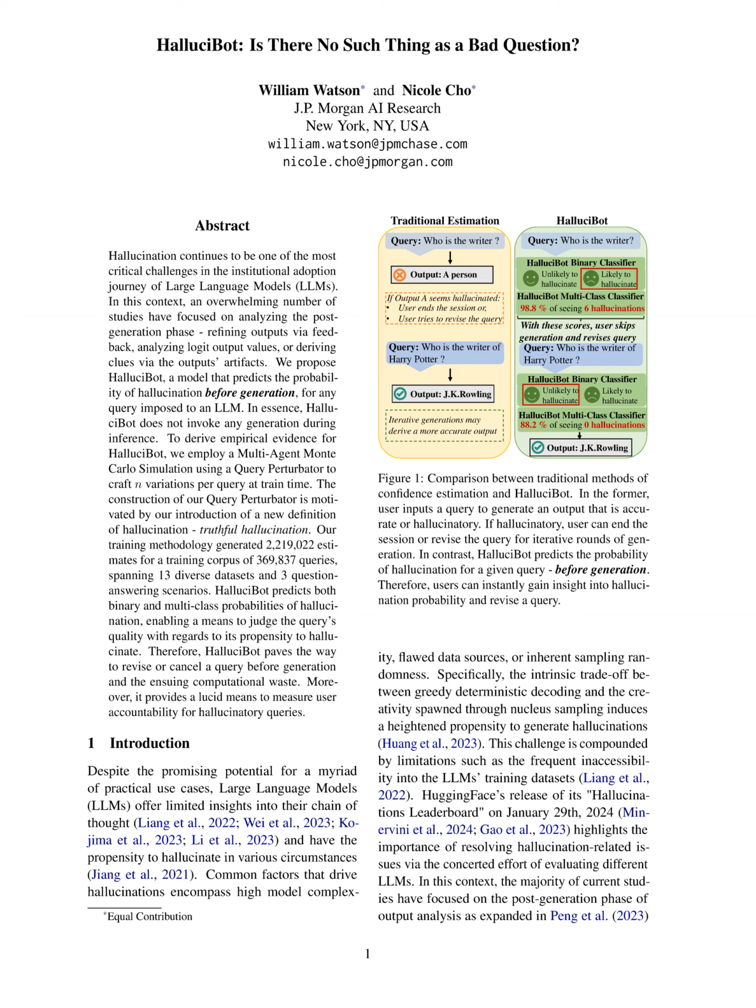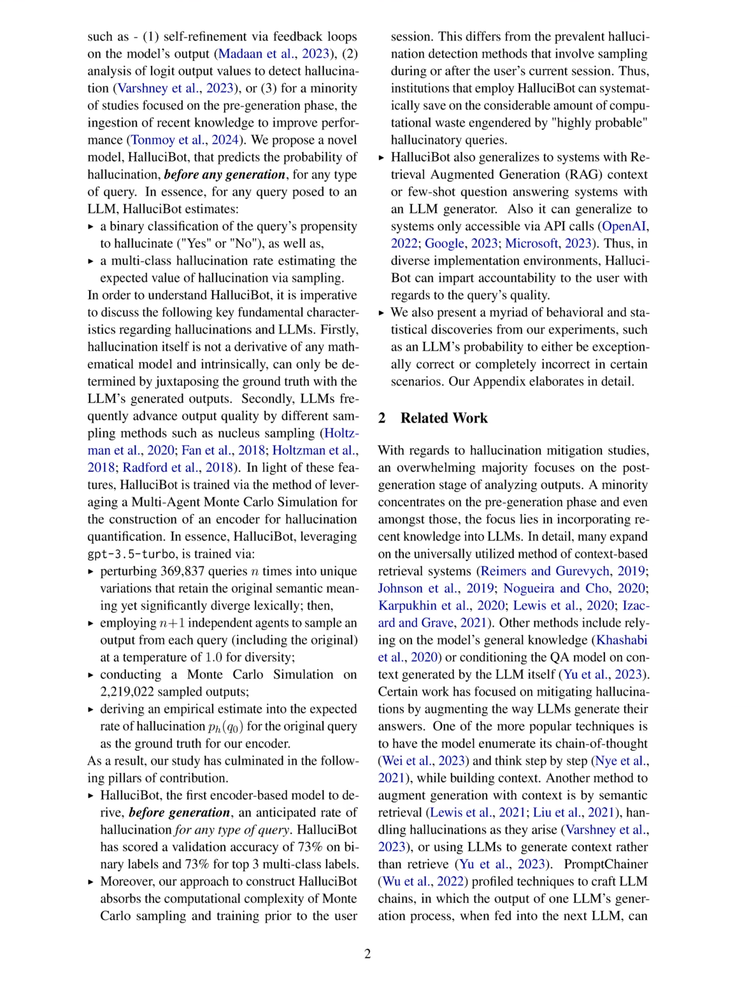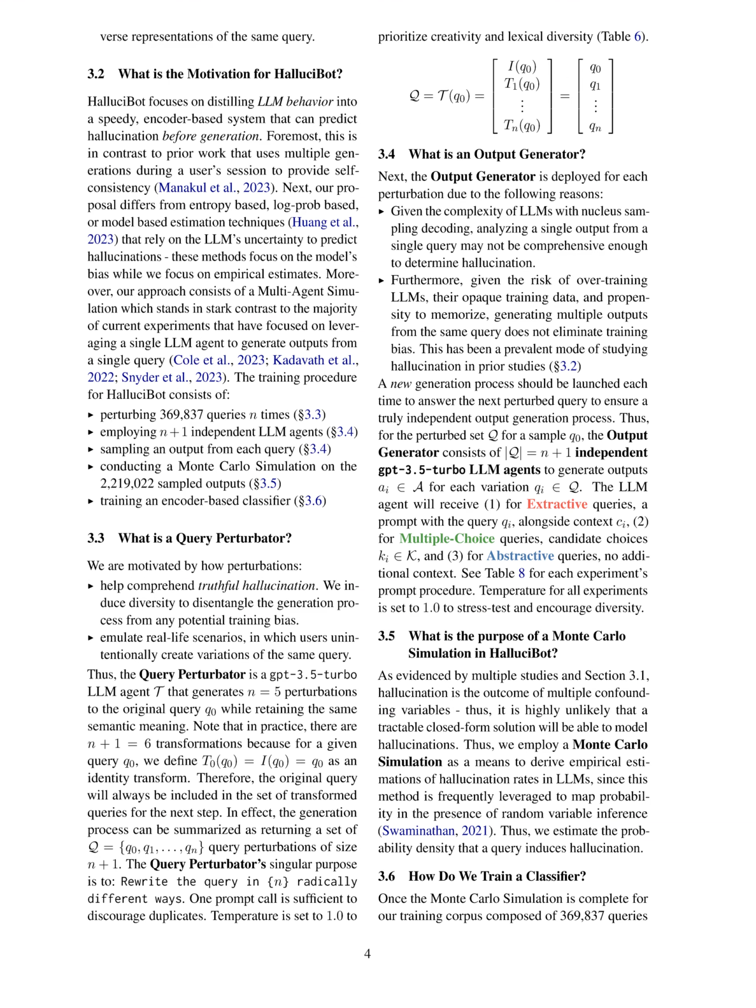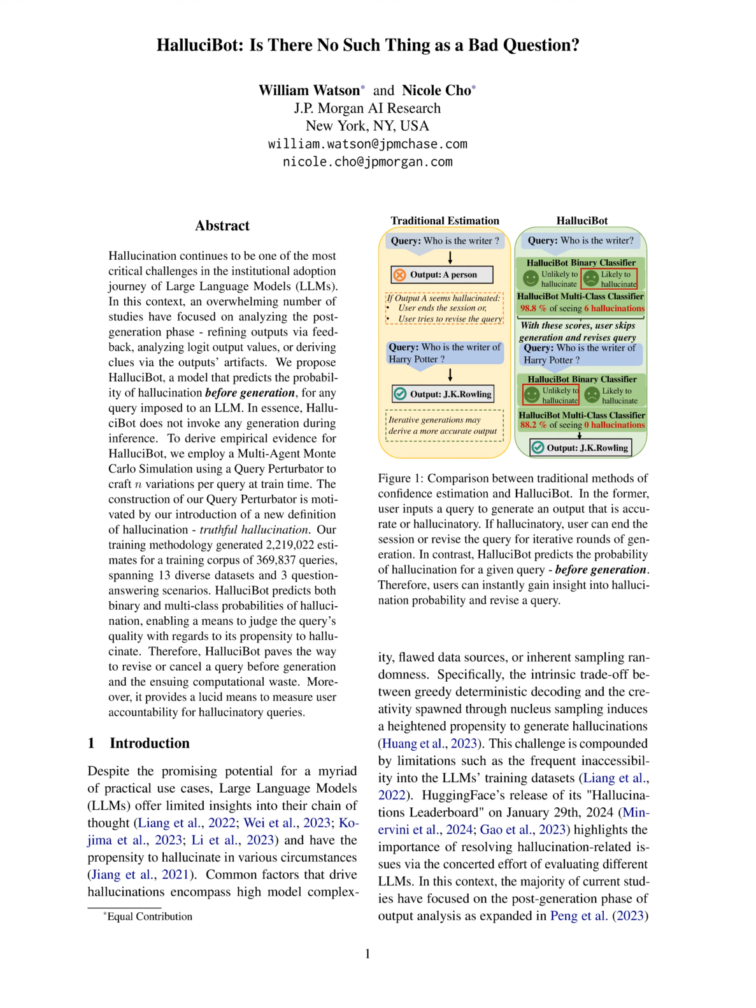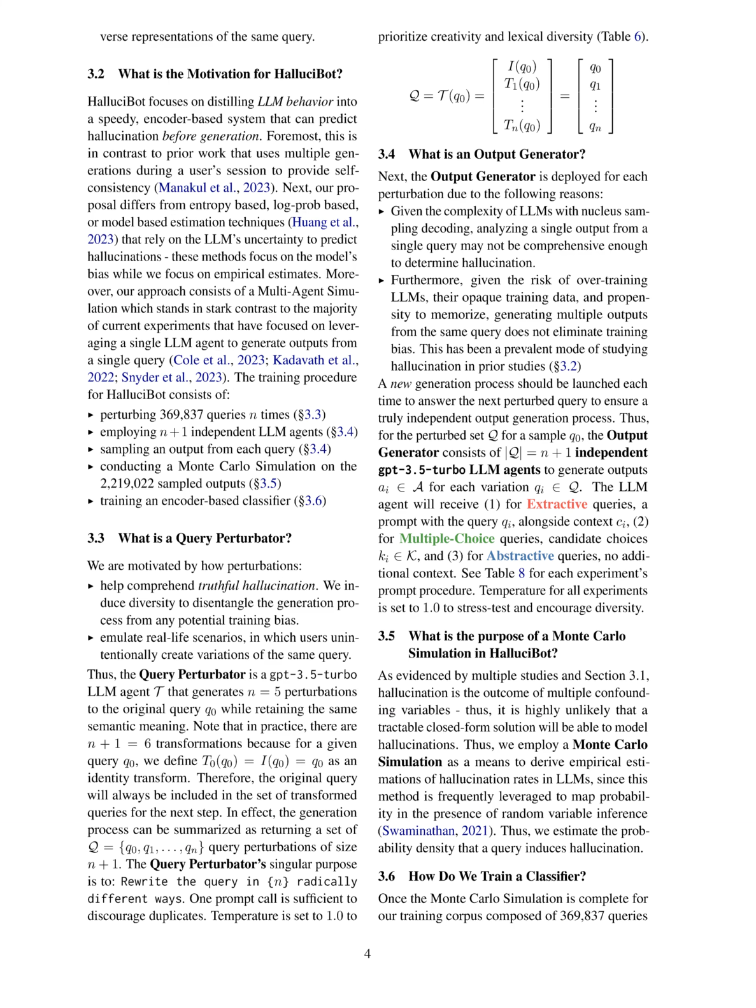HalluciBot is a novel model designed to predict the probability of hallucination before generating outputs from large language models, LLMs. The key steps involved in the methodology of HalluciBot include 1. Query perturbation. HalluciBot uses a GPT-3.5 Turbo LLM agent to generate 5 perturbations of the original query, while maintaining the same semantic meaning. This process aims to induce diversity and disentangle the generation process from potential training bias.